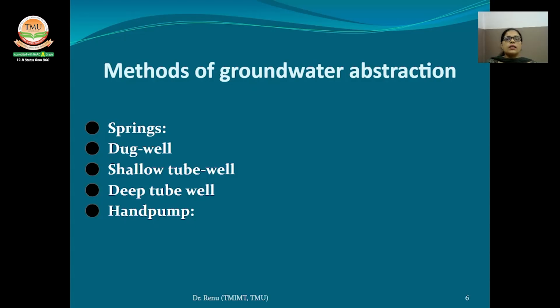When the water table is above the surface, as in some hilly areas, groundwater flows out as a spring. Spring water can easily be used as a source of drinking water. The oldest water supplies to towns, as in Rome and Lyon, were from such sources. A majority of our hilly populations depend on such sources in the Himalayan region.